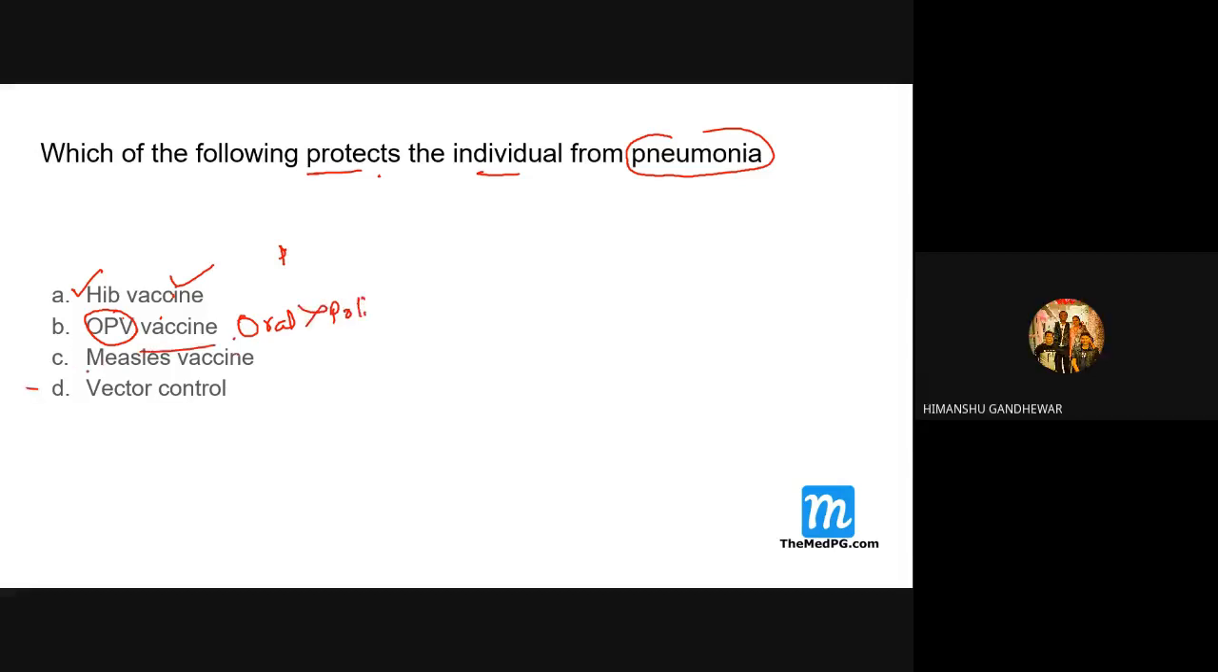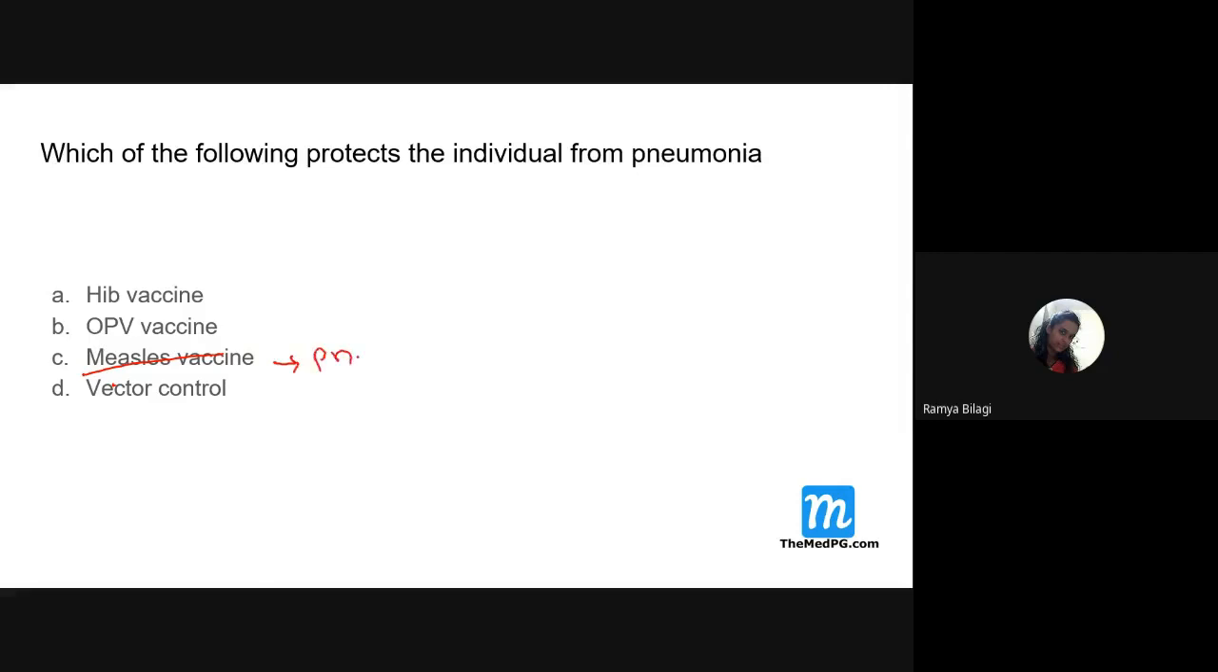No. What about the measles vaccine? Do you think measles vaccine gives protection for pneumonia? Students, Roshan, Smriti, others, does it give protection? Yes, measles vaccine gives the protection, because one of the most common complications after measles infection is pneumonia. So if you give measles vaccination, it gives protection for pneumonia. It is correct actually.